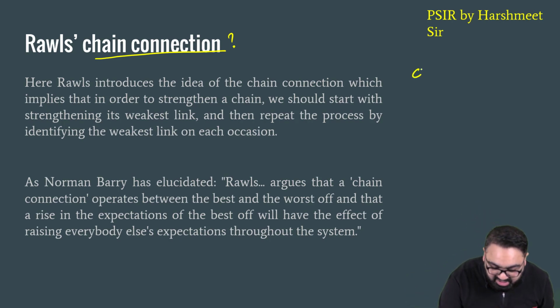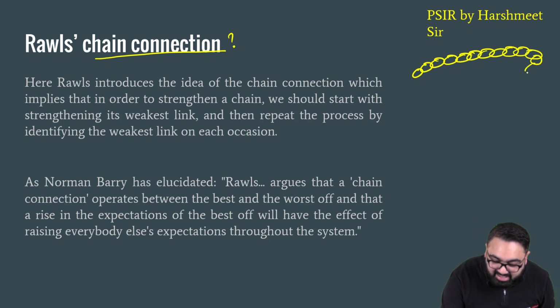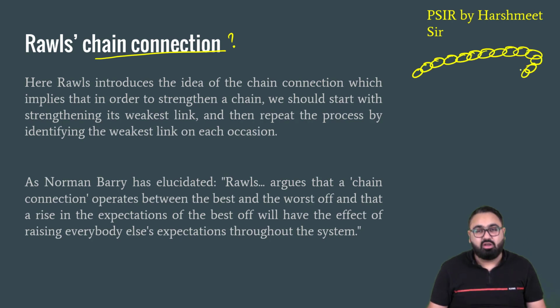If this is a big chain, the entire strength of the chain depends upon which is the weakest link in the entire chain.